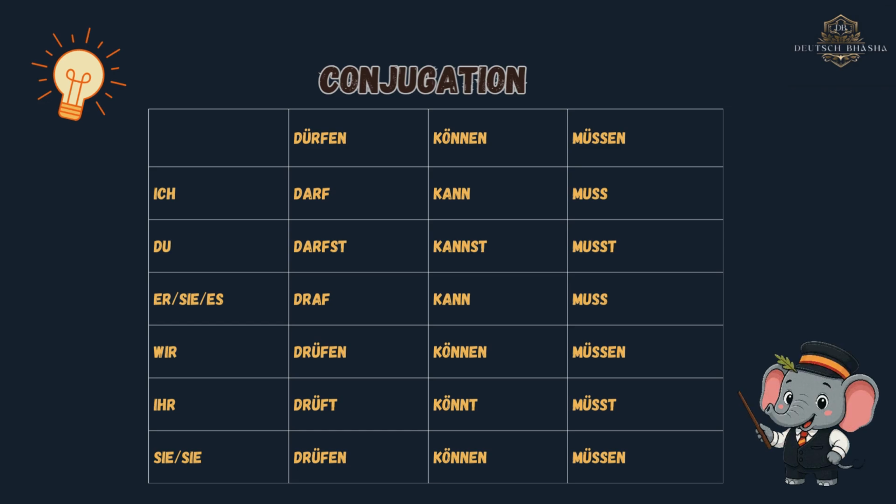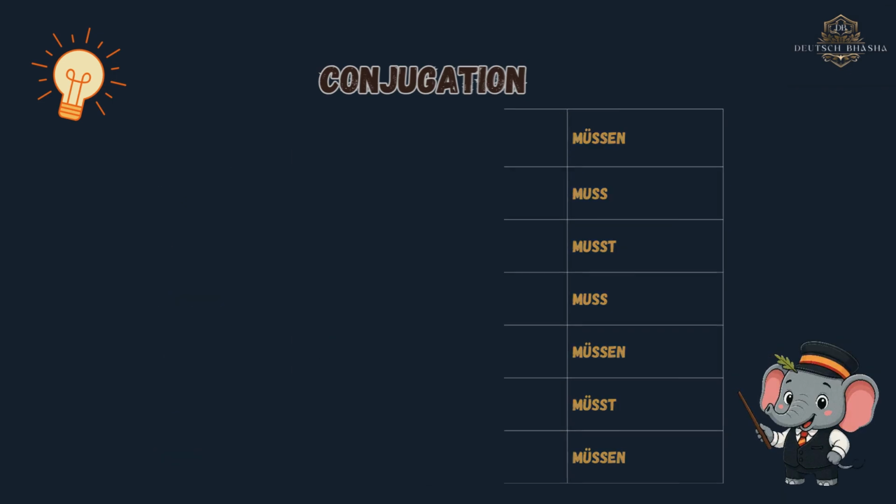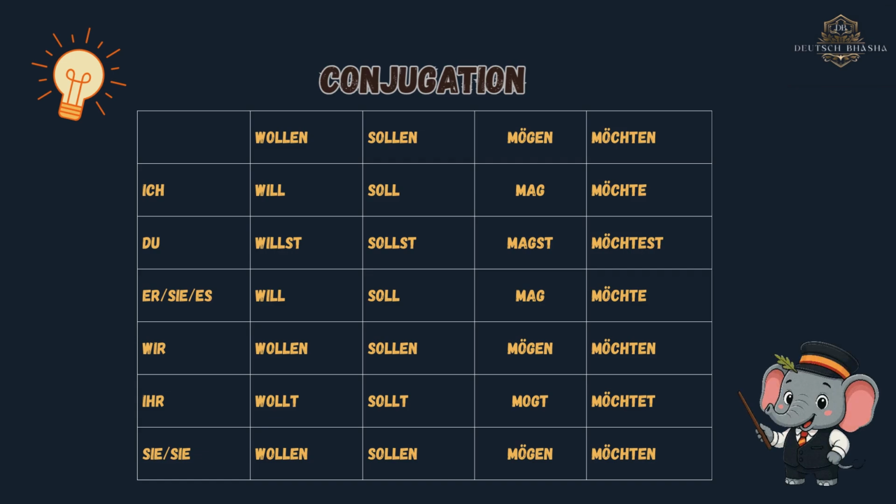Müssen is conjugated as ich muss, du musst. For er, sie, es, it's conjugated as muss. Wir müssen, ihr müsst. For sie, Sie, it's müssen. Wollen is conjugated as ich will, du willst. For er, sie, es, it's conjugated as will. Wir wollen, ihr wollt. For sie, Sie, it's wollen. Sollen is conjugated as ich soll, du sollst. For er, sie, es, it's conjugated as soll. Wir sollen, ihr sollt. For sie, Sie, it's sollen.